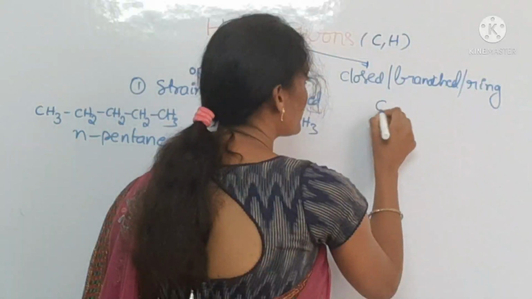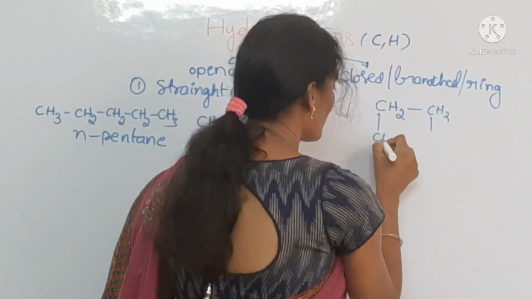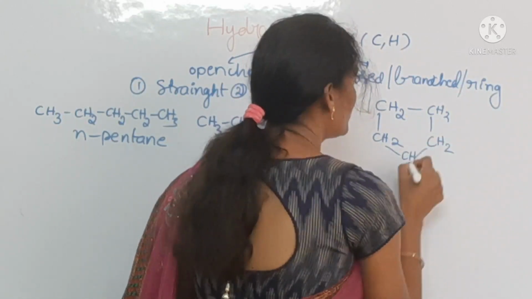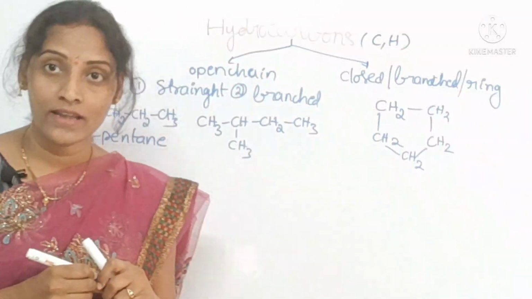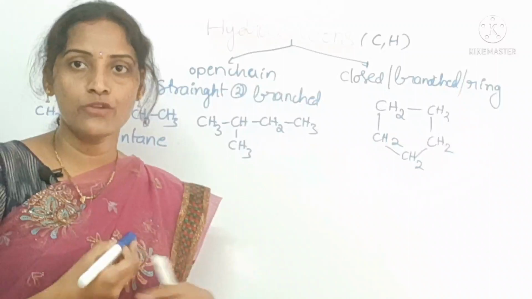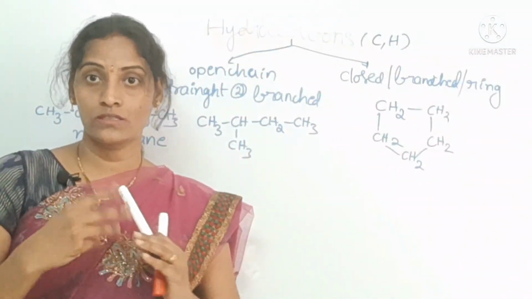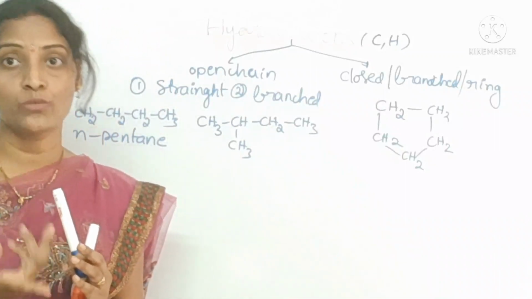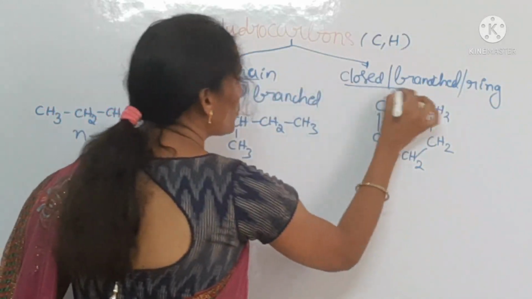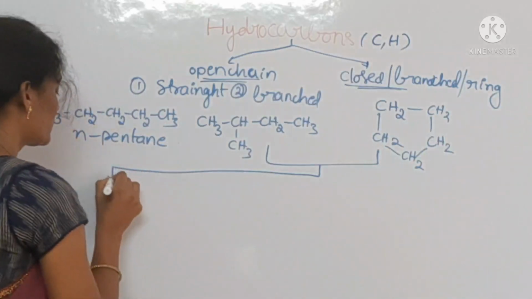Closed chain hydrocarbons, you can take one example, CH2, CH2, CH2, CH2, CH2. This is cyclopentane. In the same way, cyclopropane, cyclobutane, anyone you can take. Again, can these compounds be classified or not? We can classify them. These open chain and closed chain hydrocarbons are again classified into 2 types.